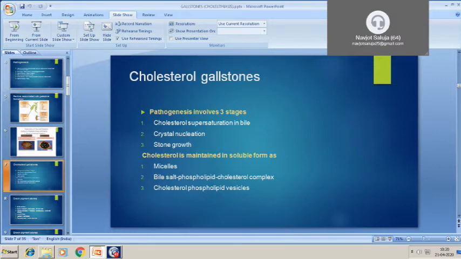So, what is the pathogenesis of cholesterol gallstones? As I said, it involves three stages. One is that the cholesterol has to be supersaturated in bile, and there should be factors for crystal nucleation, and then there is stone growth. The cholesterol is basically maintained in soluble form as, number one, micelles, number two, bile salt phospholipid cholesterol complex, and number three, cholesterol phospholipid vesicles. Most commonly it is present as cholesterol phospholipid vesicles.